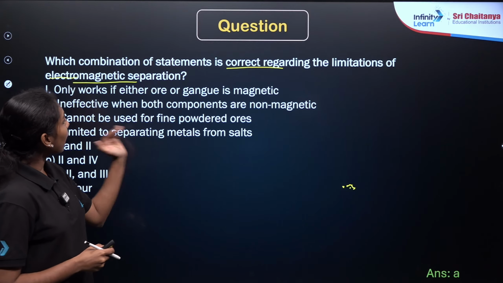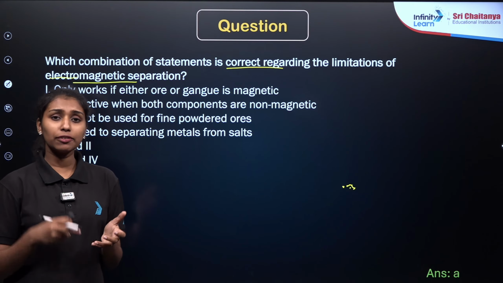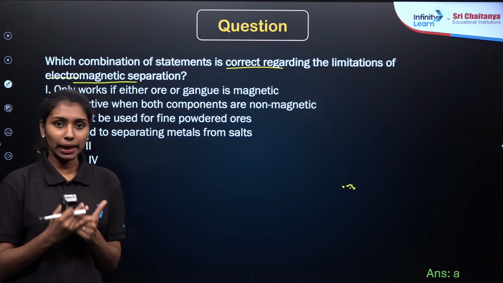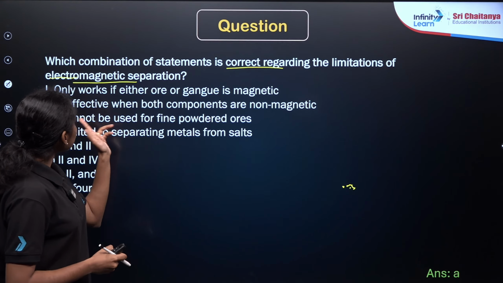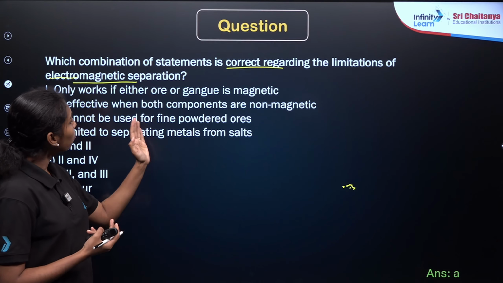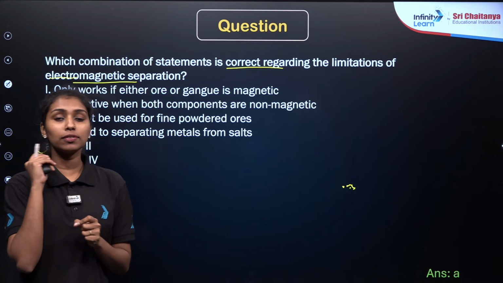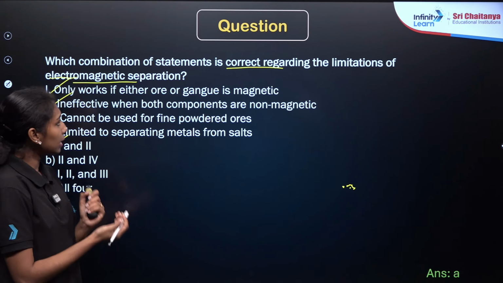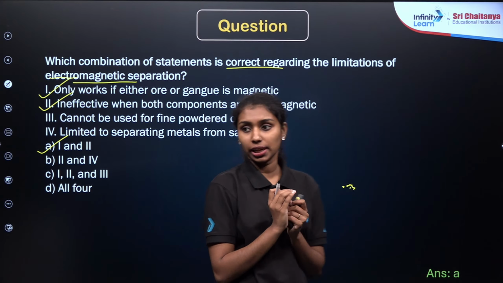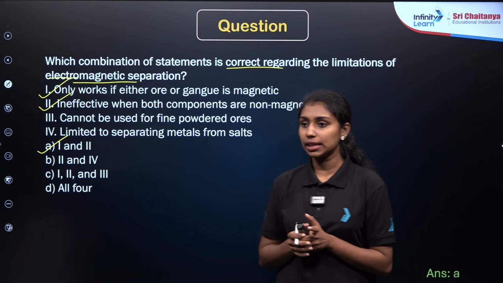It only works if either the ore or the gangue particle is magnetic, right? If any of the gangue particle or the ore particle is magnetic, we can easily separate it by using magnetic separation. It is not effective when both the components are non-magnetic. Any one of them should be magnetic. So statements 1 and 2 will be the correct answer regarding the magnetic separation here. So option A will be the correct answer.